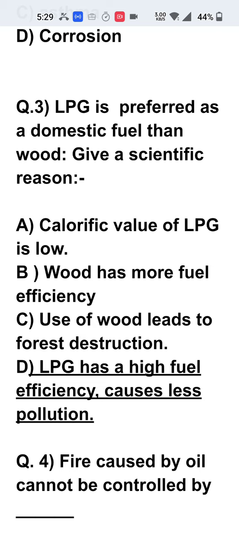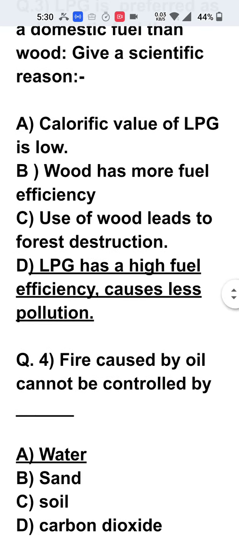LPG, as you know, doesn't produce the smoke and doesn't leave the ash when it is burnt. And on LPG stove, the cooking becomes faster and easy. So it is called as very highly fuel efficient, means it is converted into high heat energy when it is burnt, and causes less pollution.